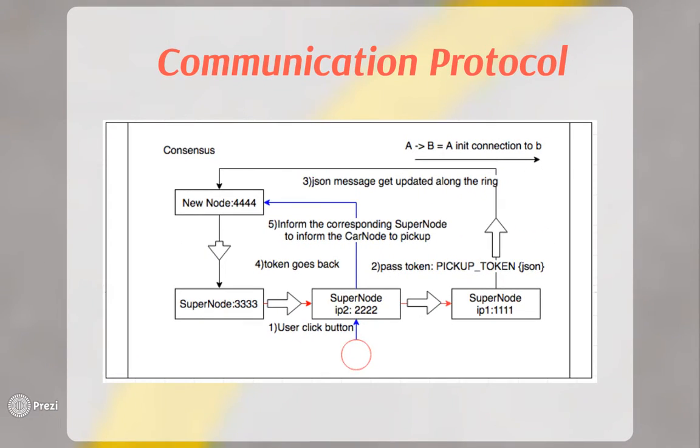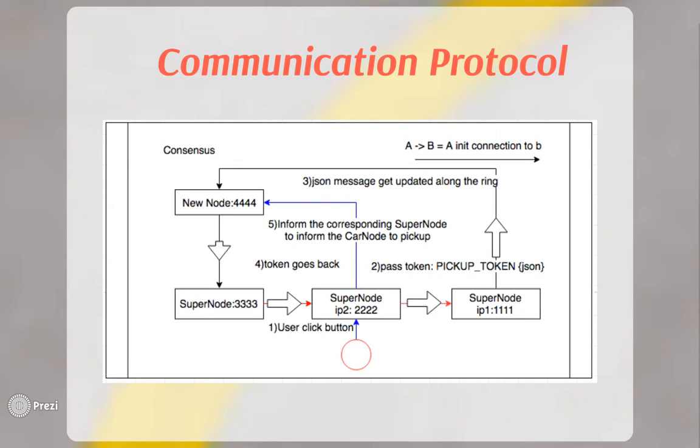Here's a general overview of the communication protocol. A customer or user visits the load balancer at port 8080 and will be redirected to a random supernode. The user can then enter his location and request a ride. Now, a token is passed between the supernode links starting from supernode 1. Each supernode can update the token if need be.